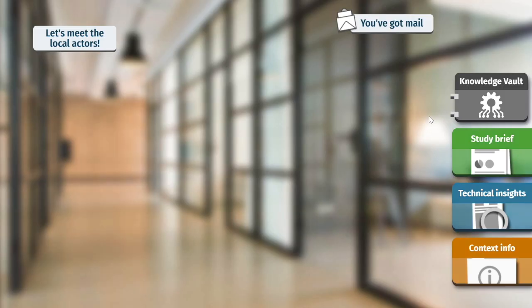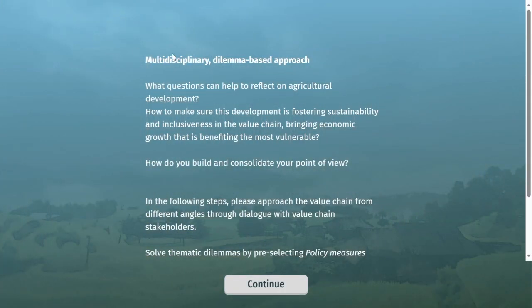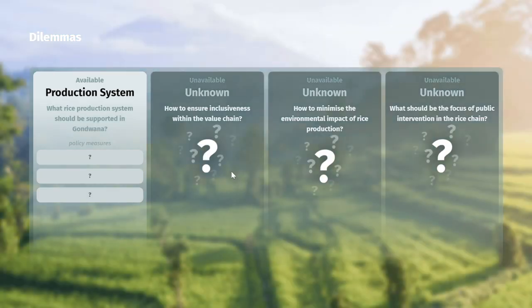To help you explore the value chain, the game will propose you 4 dilemmas. Before answering each dilemma, by selecting the policy option more relevant to you, you will travel within Gondwana to meet the local stakeholders in search of contacts in the value chain in the private, public, and non-profit sectors.